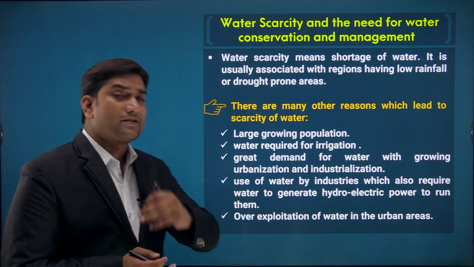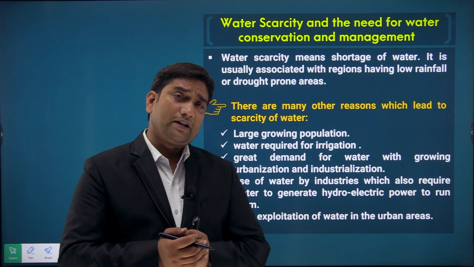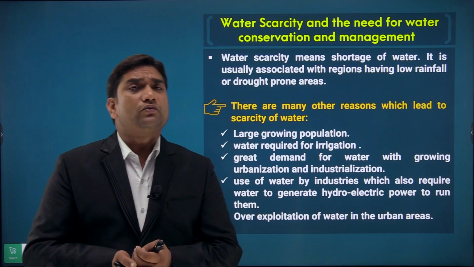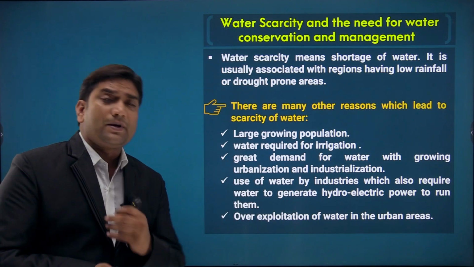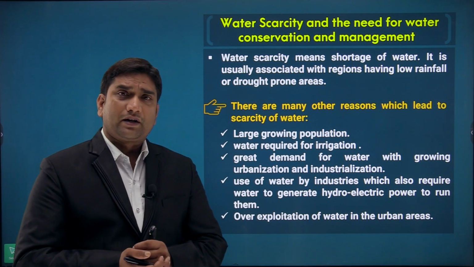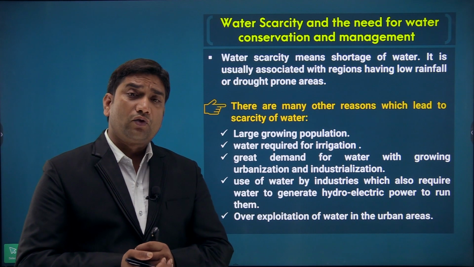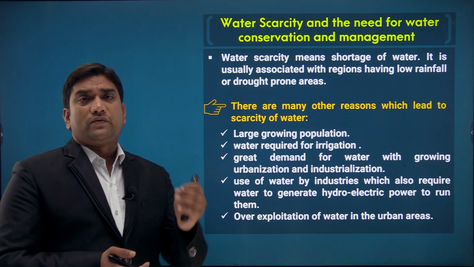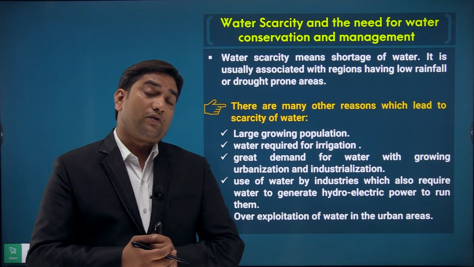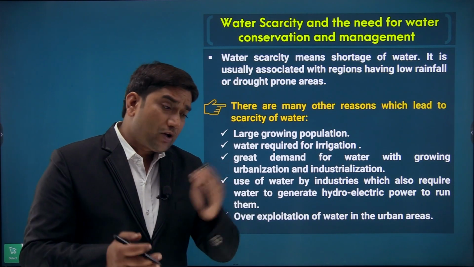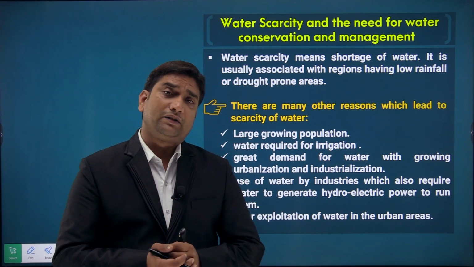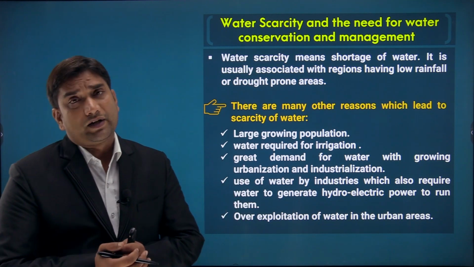ये हमारे उन रीजन्स की वजह से भी वाटर स्कार्सिटी है हमारी कंट्री के अंदर, क्योंकि हमारी कंट्री के अंदर जो एवरेज रेनफॉल है दैट इज ओनली 125 सेंटीमीटर्स, राइट. But in some areas, as we had already studied in 9th class related to the climatic conditions, there we have studied chapter number 4 if you remember, in some areas we were receiving rainfall less than 10 centimeter, but in some areas we were receiving rainfall over 400 centimeter, but in western part of Rajasthan we are receiving very less amount of rainfall. Even in Leh or Ladakh, in that region also we are receiving very less rainfall.